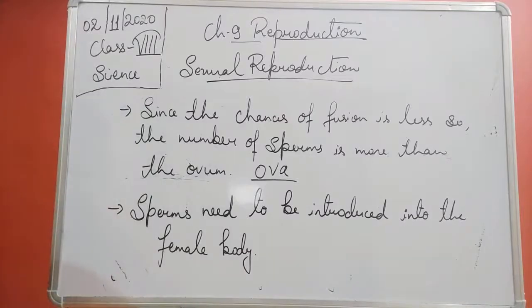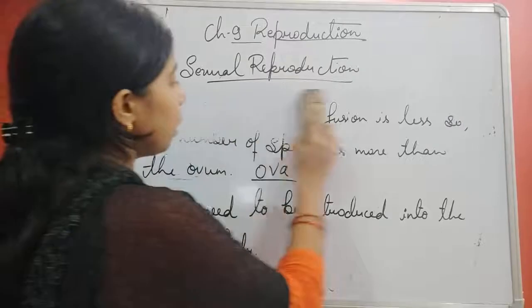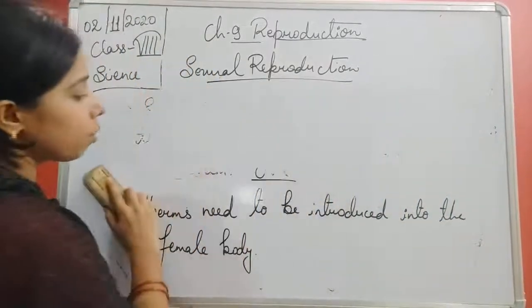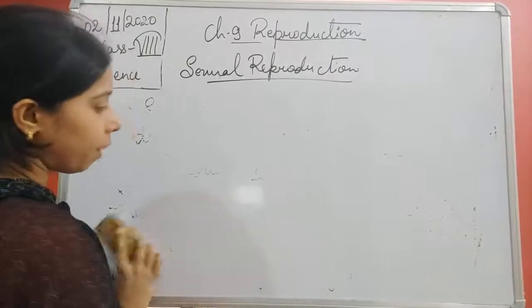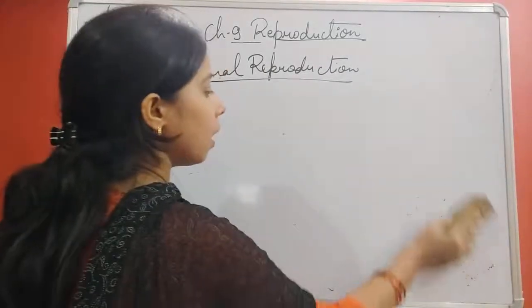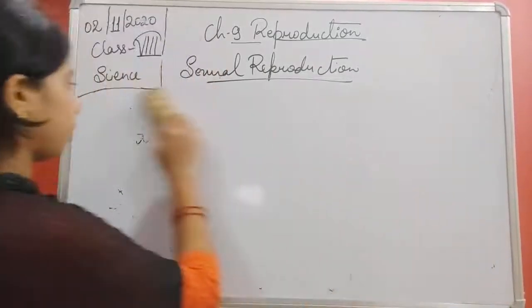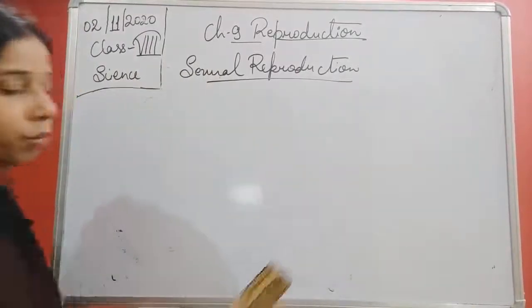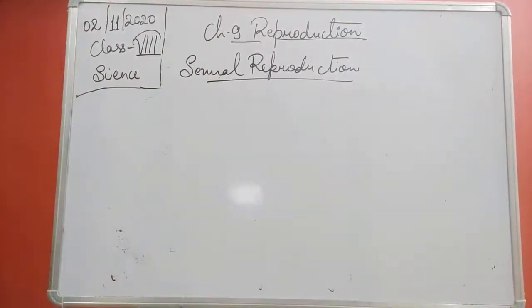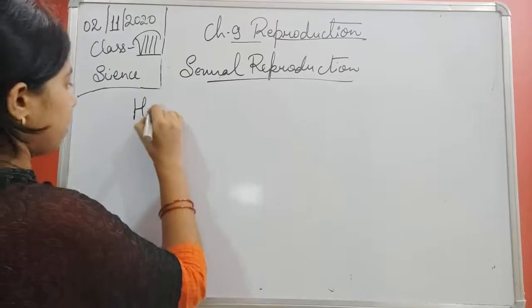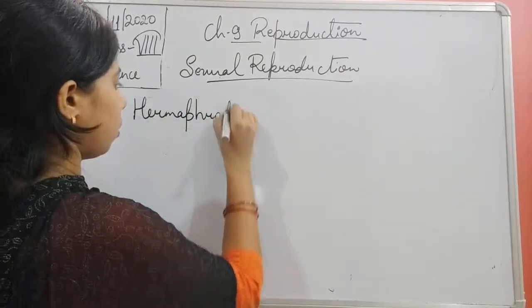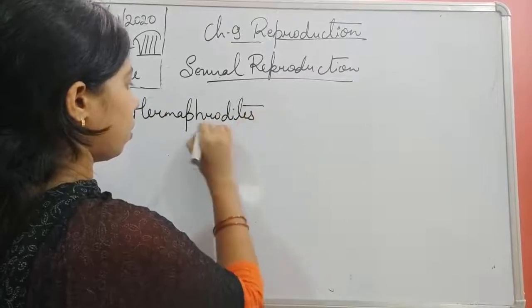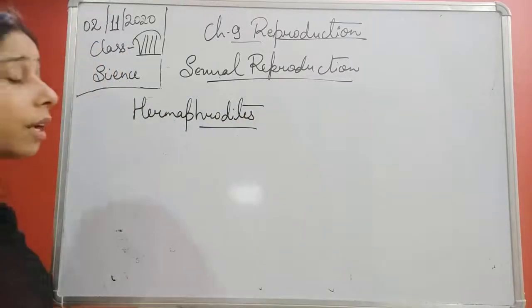Now, students, we will move to the next one, and before we go further and try to understand the term fertilization, let me tell you one more topic, and that is hermaphrodite. What are hermaphrodites, students?